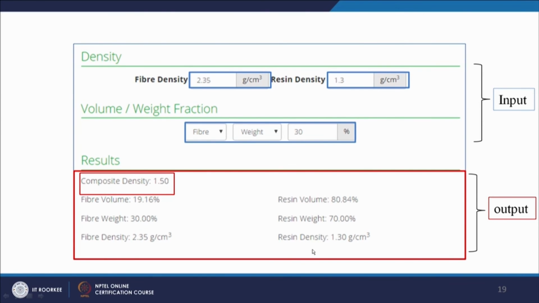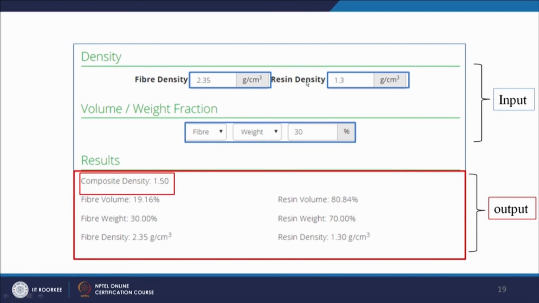Fiber density and resin density already we have selected. So based on these type of tools we can very easily do calculations regarding the composite density, and here we can see these are the inputs. So the input is the fiber density, the matrix or the resin density, and the volume or the weight fraction of the fiber or the matrix, and output is the composite density.